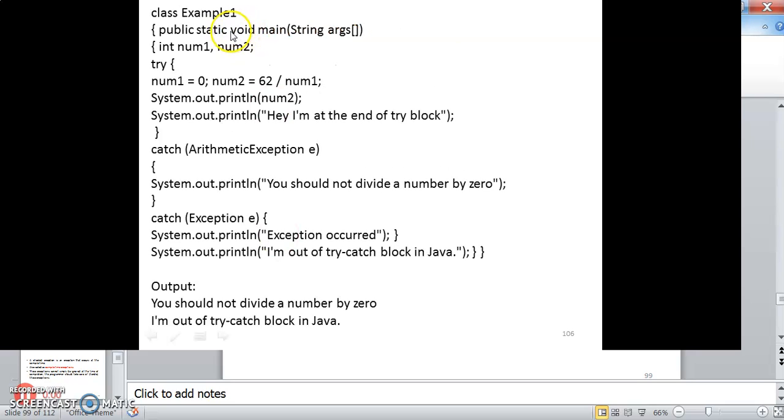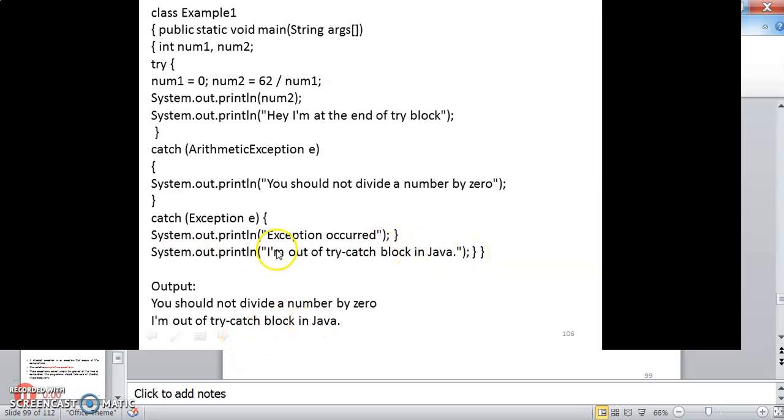This is another example: class Example, public static void main(String[] args), with num1 and num2. Inside try, you can see num2 has 62 divided by num1, which is 0. So it is actually an arithmetic division by zero error. System.out prints num2, and System.out prints "Hey, I am at the end of try block." Catch executes: we should not divide a number by 0. So this will be the code which will be executed, and outside catch, System.out.println prints "Out of try catch block in Java." This will also be printed.